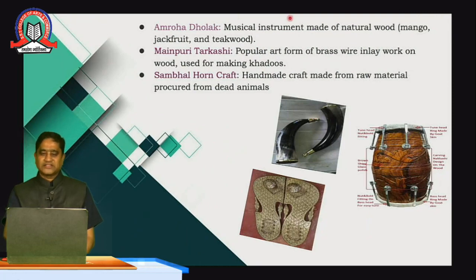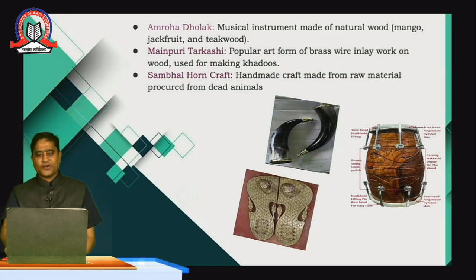Now giving some examples, there is the Amora Dholak, a musical instrument made of natural woods, that is made from the woods of mango, jackfruit, and teak wood. This particular product has also been geographically indicated and protected. Manipuri Tarkashi, a popular art of brass wires, used for making kudos, has also been protected because it's only found in Manipur. We have Sambal, the animal horn craft made from raw materials procured from dead animals, and that has also been geographically protected.